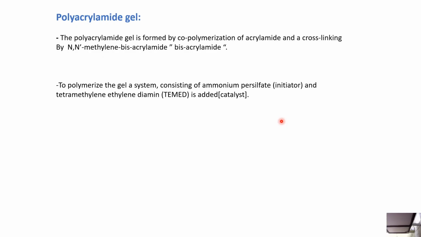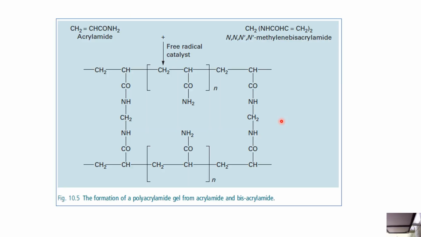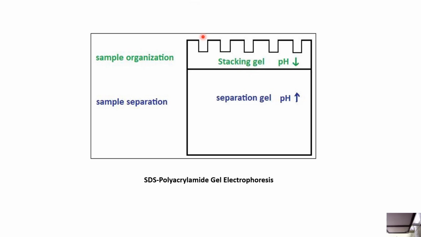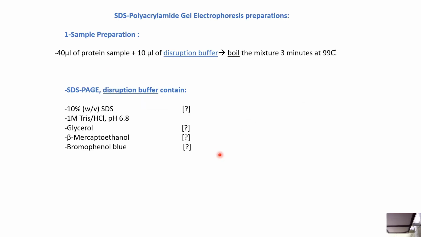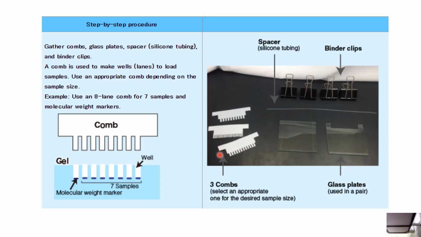The polyacrylamide gel is formed by the copolymerization of acrylamide and cross-linking by N,N'-methylenebisacrylamide. To polymerize the gel, the system uses ammonium persulfate as an initiator of free radicals, and tetramethylethylenediamine, which is TEMED, is added. This is the formation of polyacrylamide gel. If you see how the free radical catalyst links acrylamide to bisacrylamide. So the pH is 6.8 over here and 8.8 over here. This is the separation. This is the sample.